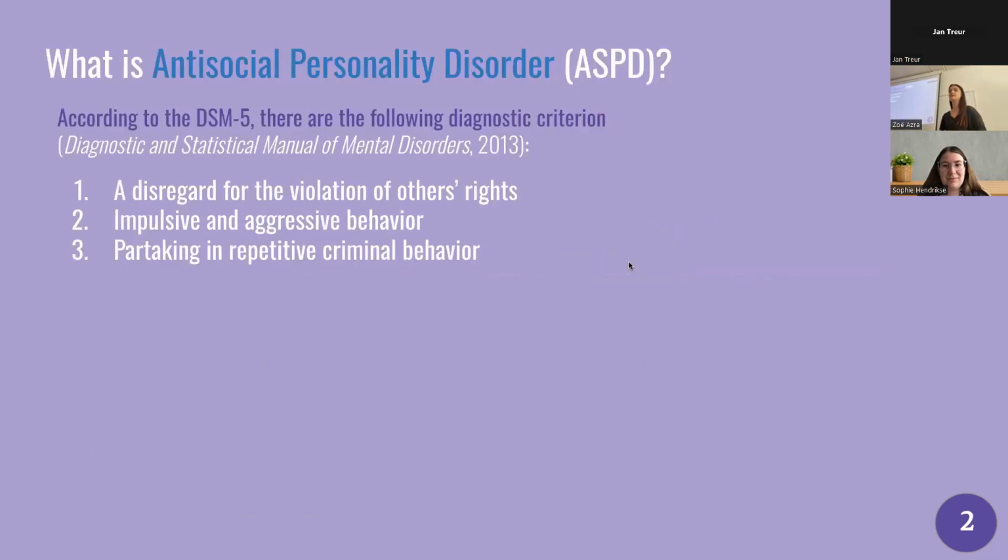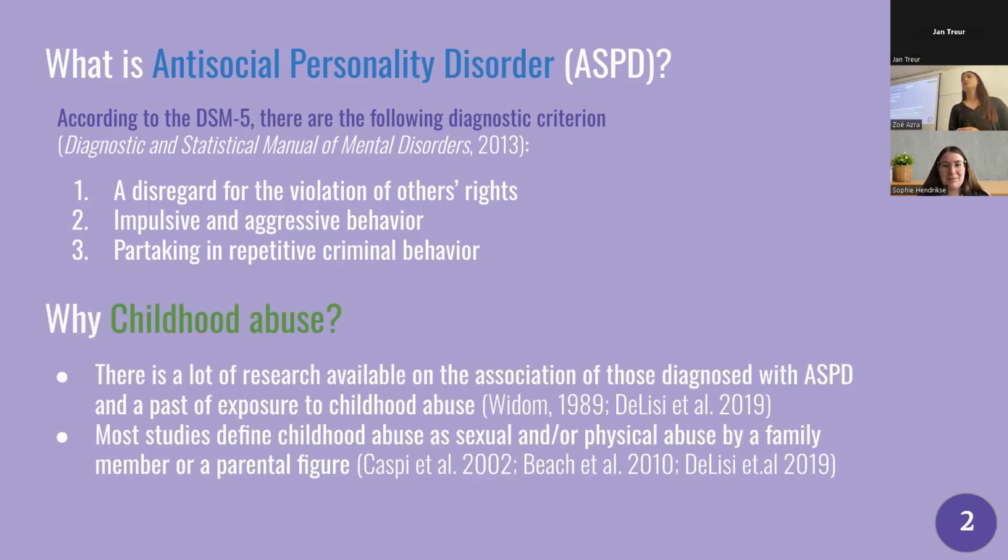So first, what is ASPD? It is short for antisocial personality disorder, which is a mental disorder that, according to the DSM-5, has the following diagnostic criteria: a disregard for the violation of others' rights, impulsive and aggressive behavior, and the partaking in repetitive criminal behavior. Now, what has this to do with childhood abuse? There's a lot of research available that found association between those diagnosed with ASPD and a past exposure to childhood abuse. Most studies that use the term childhood abuse define it as sexual and/or physical abuse by a family member or a parental figure.